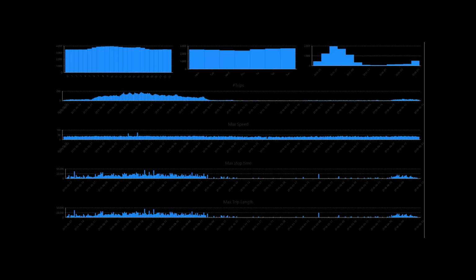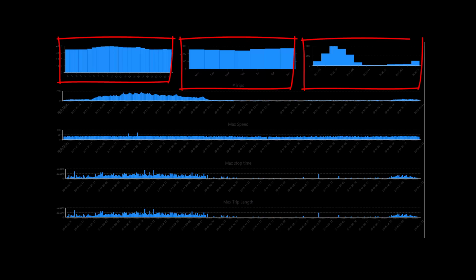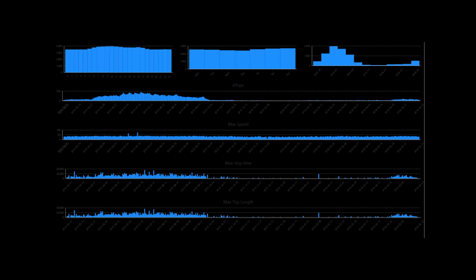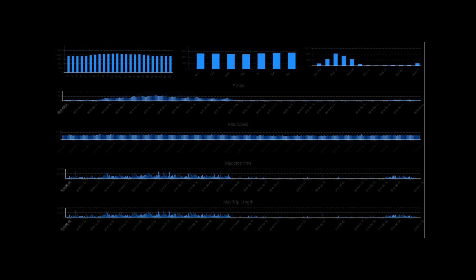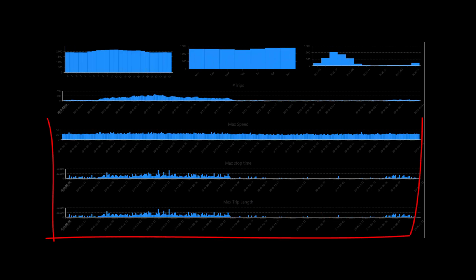In parallel, statistics about the amount of the filtered trips in 3 semantic aggregation levels, namely daily, weekly, and monthly steps, help the user to quickly recognize temporal patterns. Further statistics presented at all times comprise of either the maxima or average for trip speed, stop time, and overall trip length.